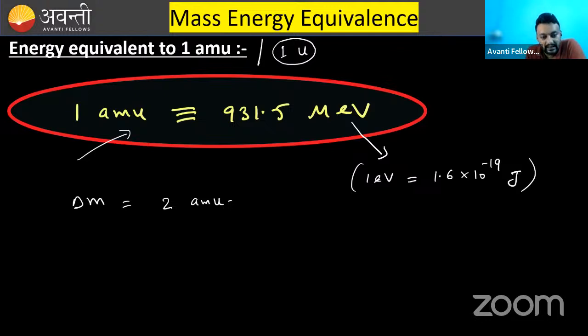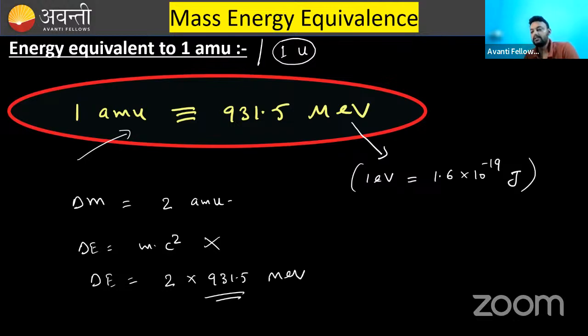So you will clearly say that you know the formula delta E is equal to m into c square. But I will say don't use that relation, because in this case you need to put c and then square it, then multiply it. Don't use it. Delta E is equal to mass, which is 2 AMU, and 1 AMU is equivalent to 931.5 mega electron volt. This is going to be easier. So whenever you know the mass in terms of AMU and you want to calculate energy, then just multiply by 931.5 mega electron volt and you will get your answer.